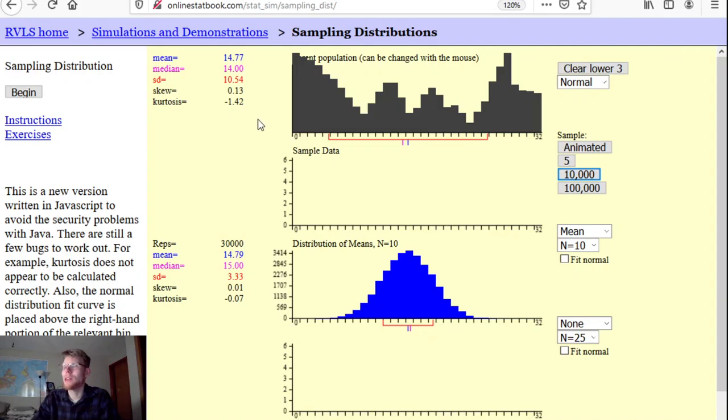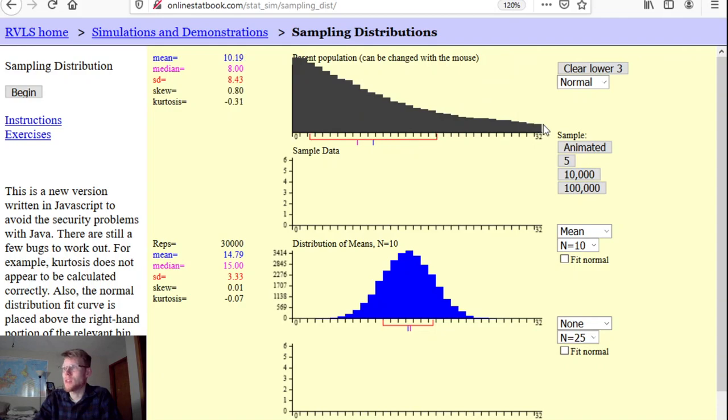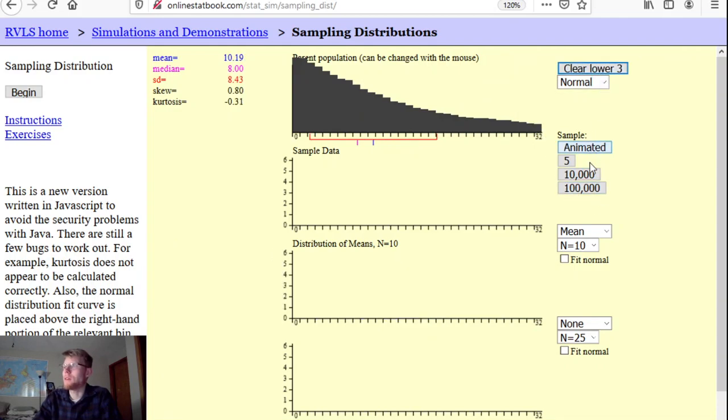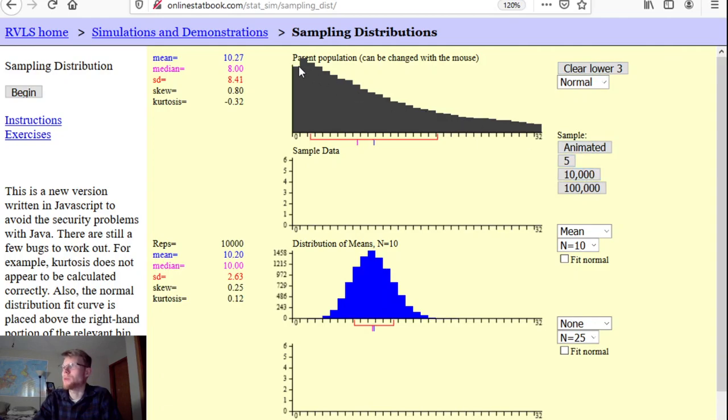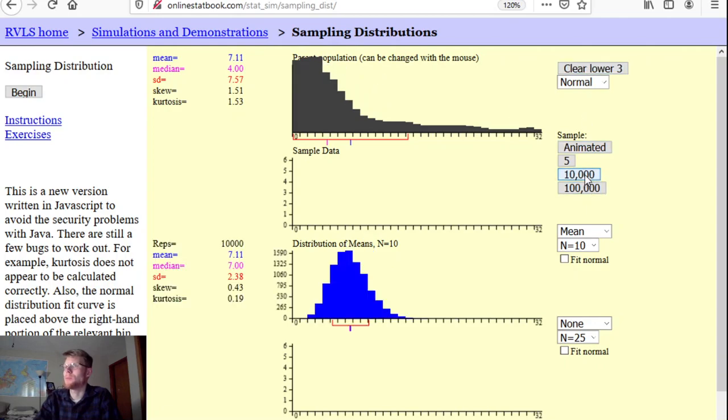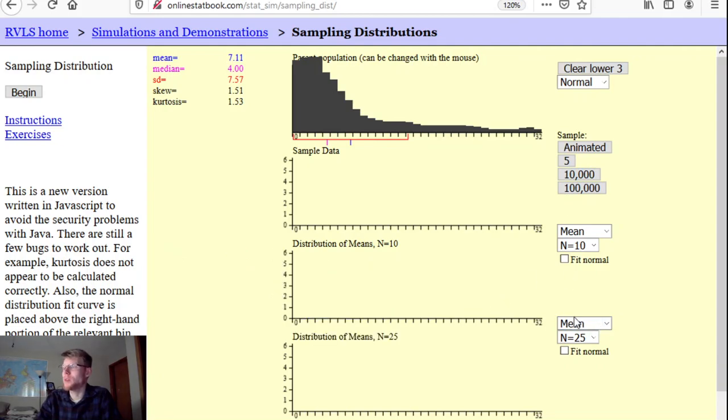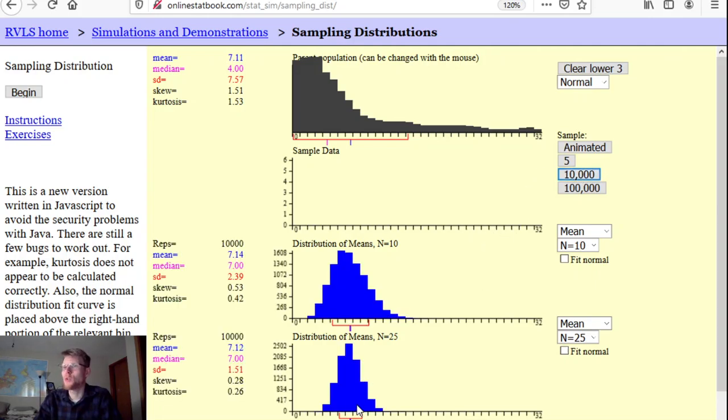Now, the only case where that doesn't happen as clearly is if my population is really, really skewed. If I do something like this, it may not emerge as obviously. Well, this one actually does pretty well, so let me make it a little bit more crazy. So here's a really skewed distribution. If I take sample means from this one, you're going to notice a little bit more skew now. It's a little bit right skewed. But if I take a larger sample size for each one, say sample sizes of 25, and take those means, that's going to be a little bit closer to normally distributed. It's going to be a little bit more symmetric.